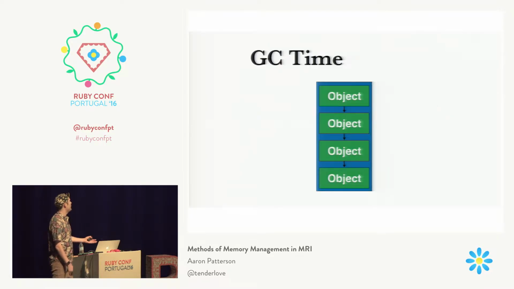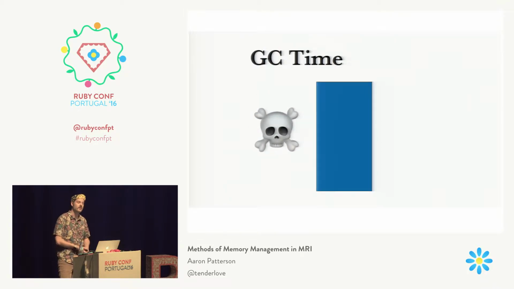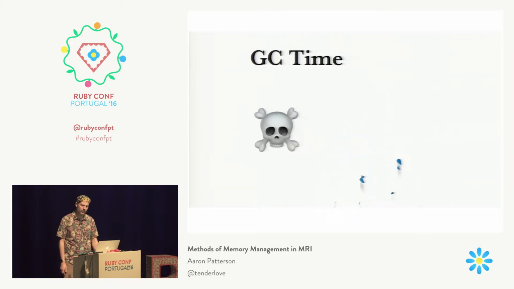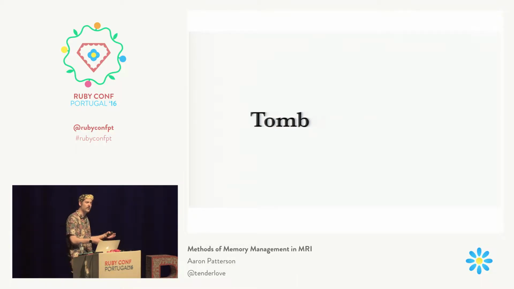So when GC happens, we'll actually remove the object from the slot, and then we can allocate in that slot again. If all of the objects get removed from that slot, then the garbage collector will say, hey, this page is empty, and we can actually deallocate this page. So it'll free up that page. So important words from this are that we have slots. Slots are Ruby objects. Slots are inside of pages. Pages are just a slab of these objects. And Eden is where we search for a place to allocate an object. And the tomb is where the pages go to die.